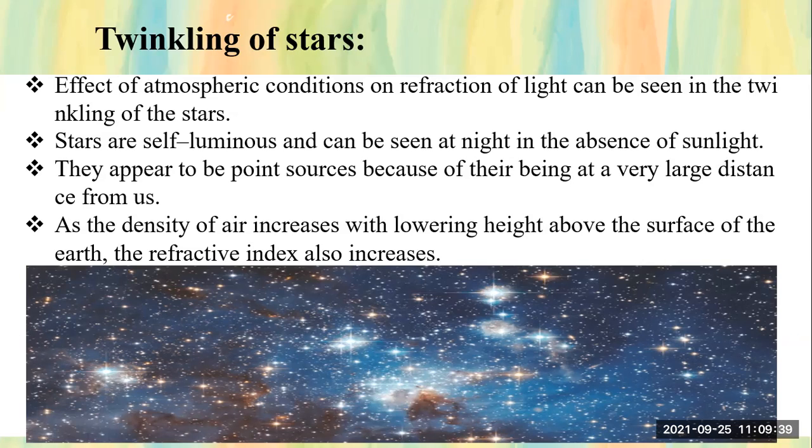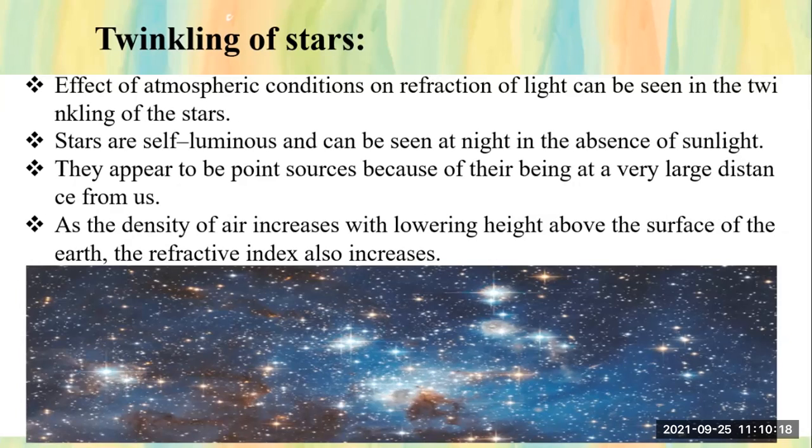Stars are self-luminous. Self-luminous means what? They are luminous, they are emitting light. Hence we are telling it as self-luminous. They are emitting light on their own. Okay, they are the main source. So stars are known as self-luminous. You understood what we mean by self-luminous? Now see, self-luminous and can be seen at night time in the absence of sunlight. In the absence of sunlight, we are able to see the stars.